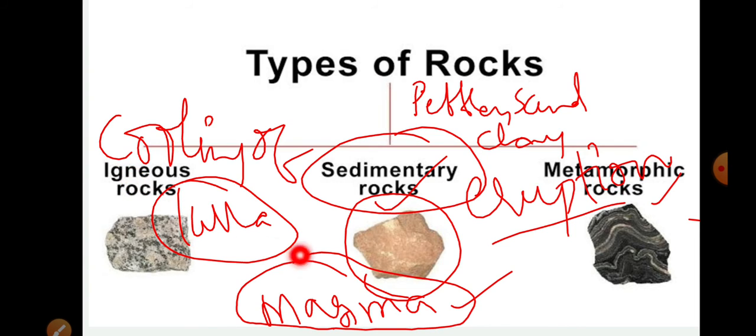When igneous rocks, because of the action of nature like water, wind, or temperature, alter or change their shape and structure into a different rock shape, that is called a metamorphic rock. Meta means many. When igneous or sedimentary rocks undergo so many changes and give another rock structure, we call it a metamorphic rock.